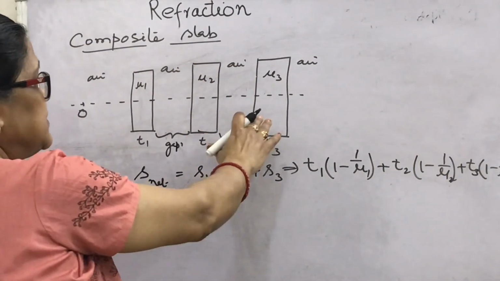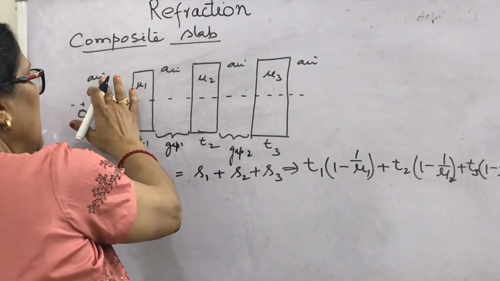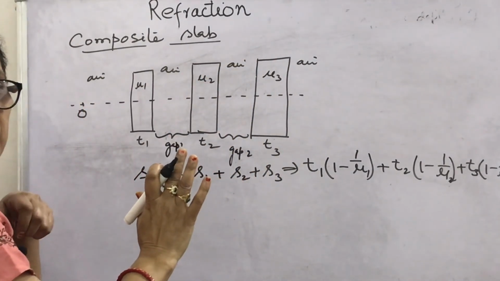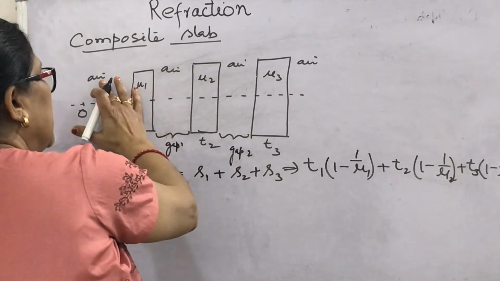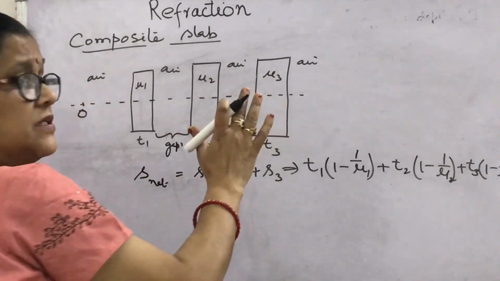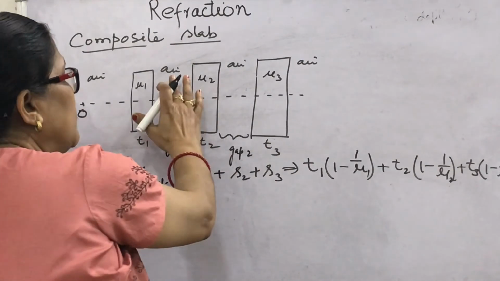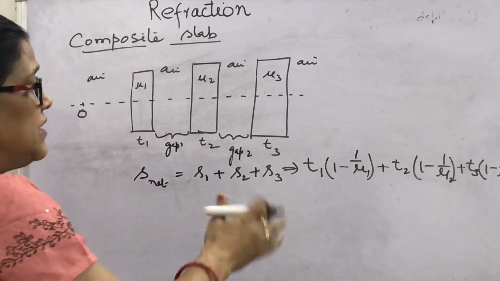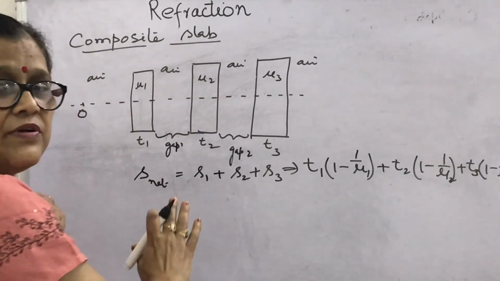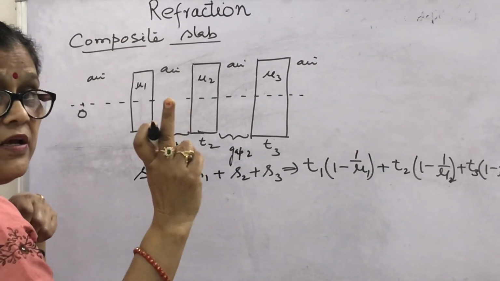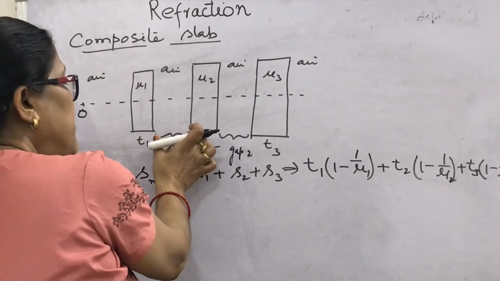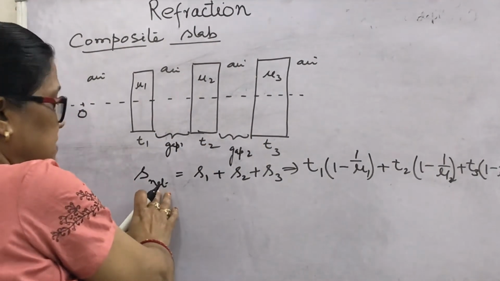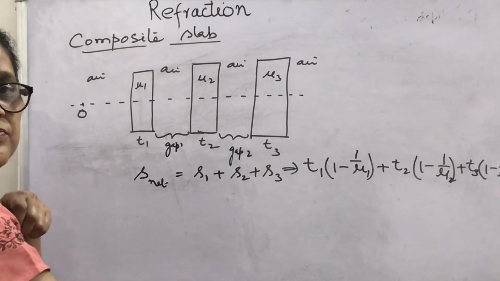Here in this case, only the first and last medium is important. If the first and last medium are the same, then whatever is the medium in these gaps, it doesn't matter, it doesn't affect the net shift. One thing also, the gap between the slabs doesn't matter for the result of net shift.